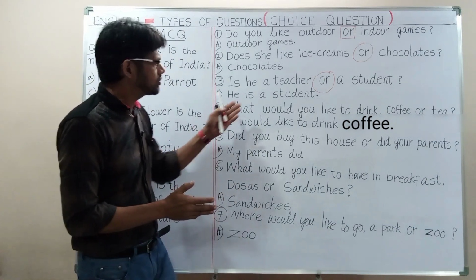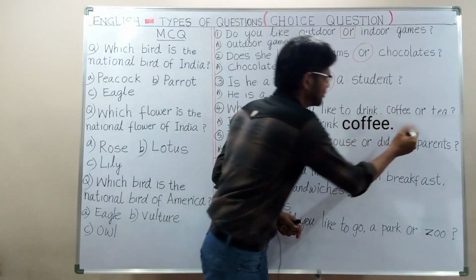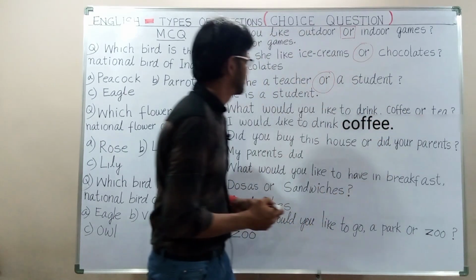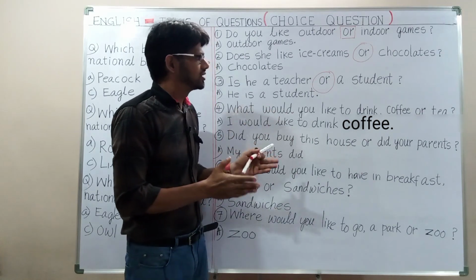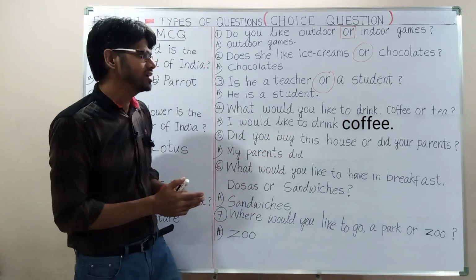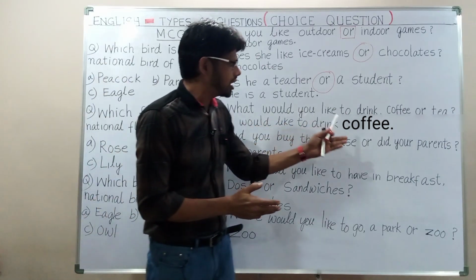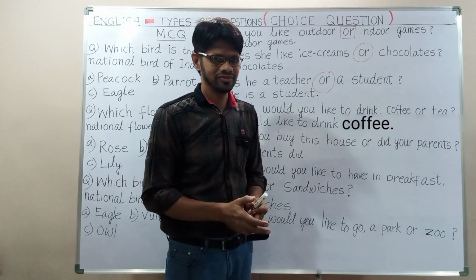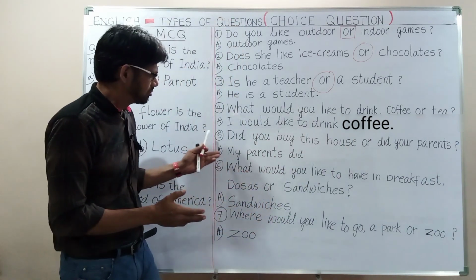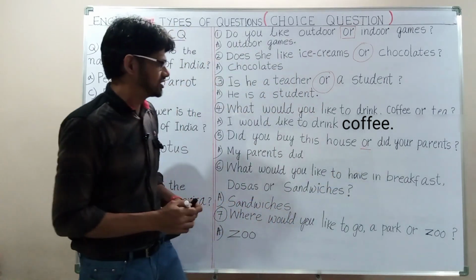Next one, what would you like to drink, coffee or tea? Here you can notice "or". The answer is, I would like to drink coffee. Next one, did you buy this house or did your parents? Answer, my parents did. Here again you can notice the conjunction "or".